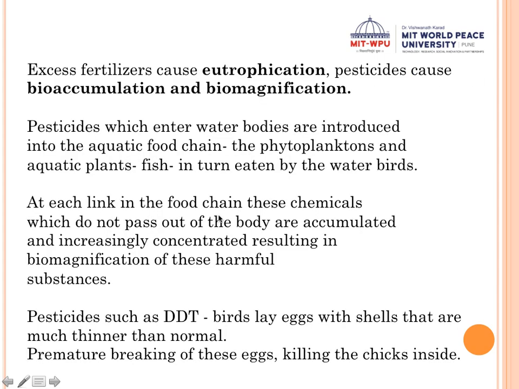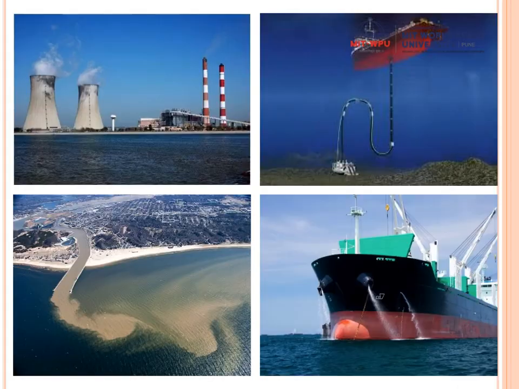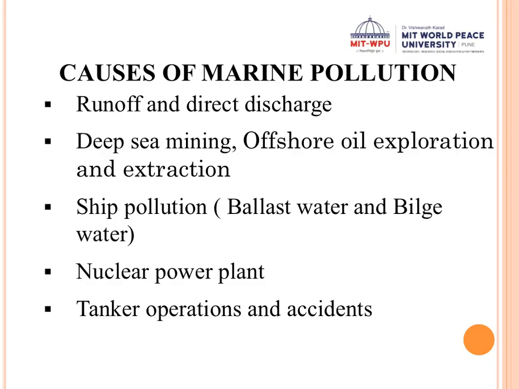So we saw oil slicks. When liquid oil gets spilled onto the ocean, it spreads over the surface of the water to form a very thin film, which is called an oil slick. Not only your oceans but also your mangroves and salt marshes trap oil, and therefore that ecosystem also gets affected.